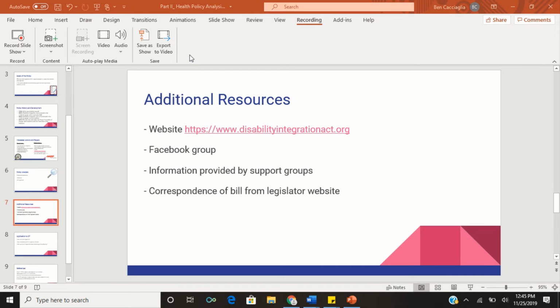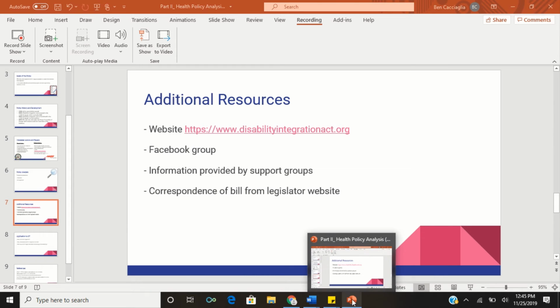We have some additional resources for the bill. The bill has a website, a Facebook group, some information provided by support groups, which is also on the website, and the correspondence of the bill from the legislator website. So I'll be showing you guys that right now.